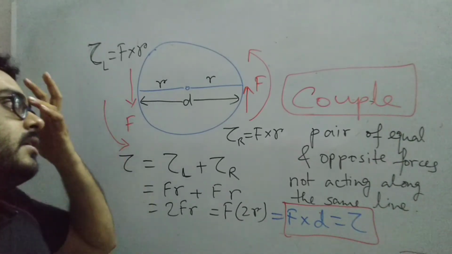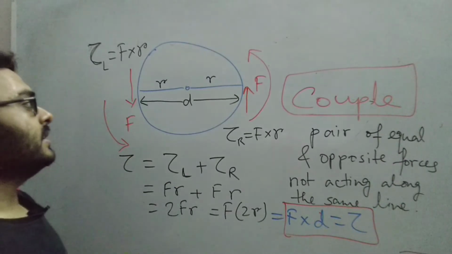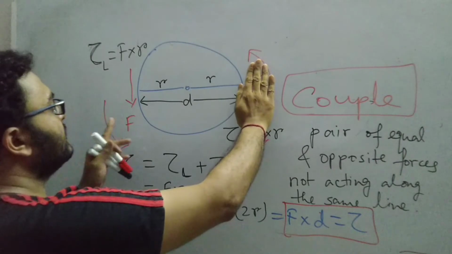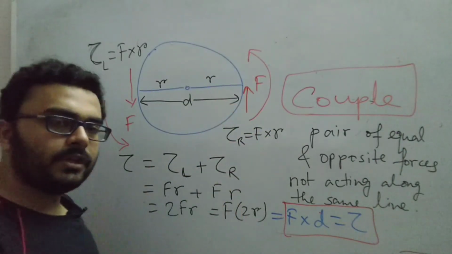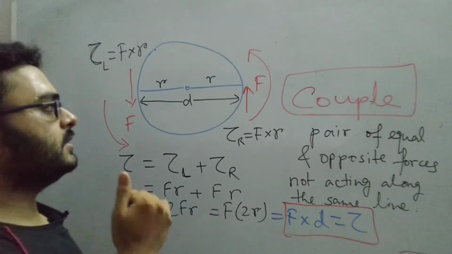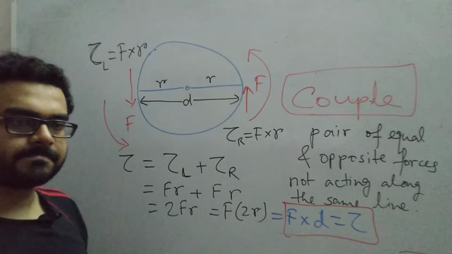In case we apply a single force at only one point, say if this force was absent, then the total torque would have been just F into R, not F into D. So there is a little bit of difference between the torque due to a couple and the torque due to a single force applied.